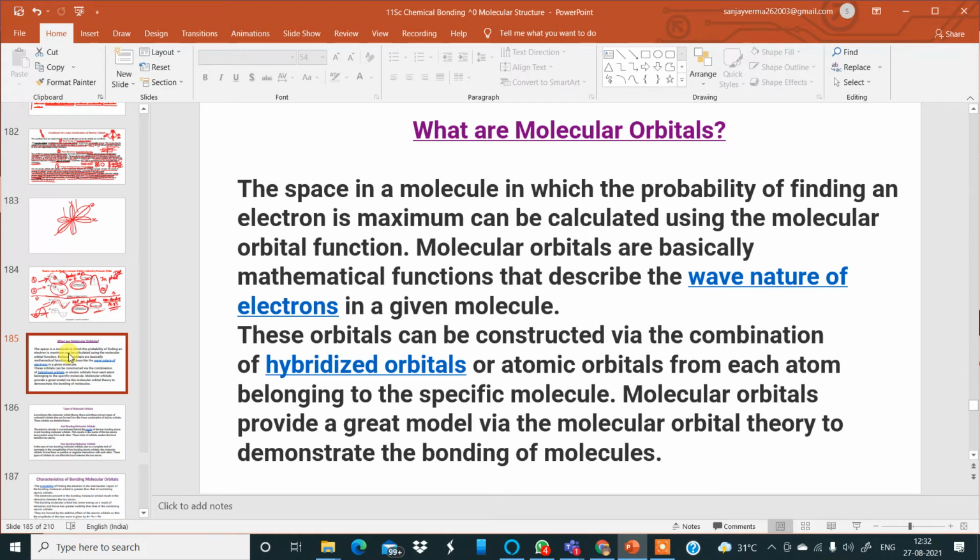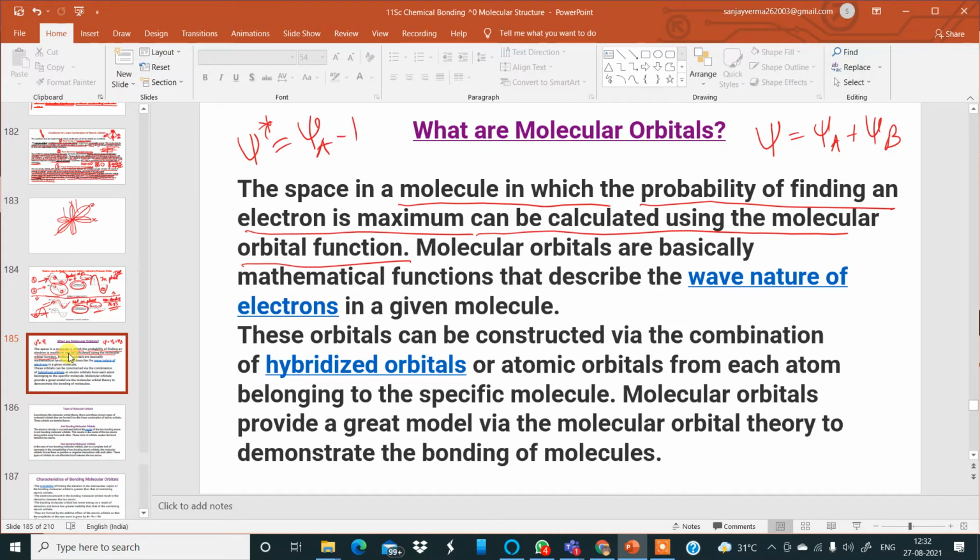What are molecular orbitals? The space in any molecule in which the probability of finding an electron is maximum. This can be calculated using the molecular orbital function, either psi equal to psi a plus psi b, or psi star for antibonding equal to psi a minus psi b.